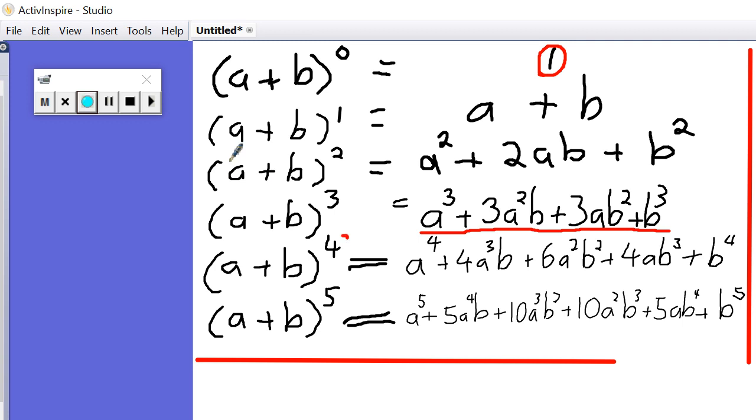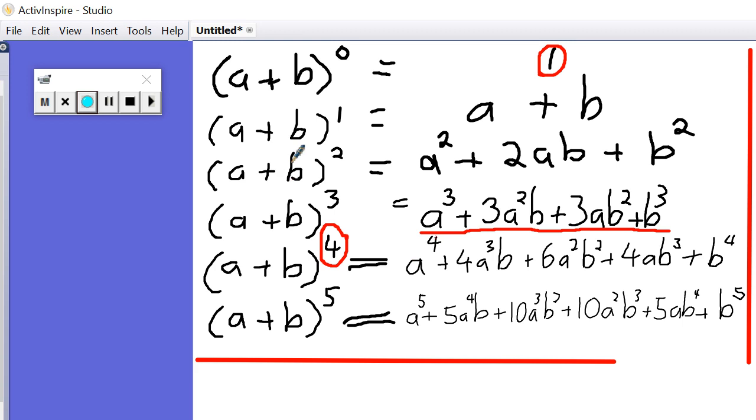Looking at the power here, if I didn't want to expand out a plus b to the power of 4, then I know there's only one way I can get a to the power of 4. There's 4 ways I can get a to the power of 3 b. There's 6 ways I can get a to the power of 2 b squared. There's 4 ways I can get a b to the power of 3. And so I can take a shortcut and just go, well, the power is going to be 4, then it's going to be 3, 1, then it's going to be 2, 2, it's going to be 1, 3, and then it's going to be 4 at the end.